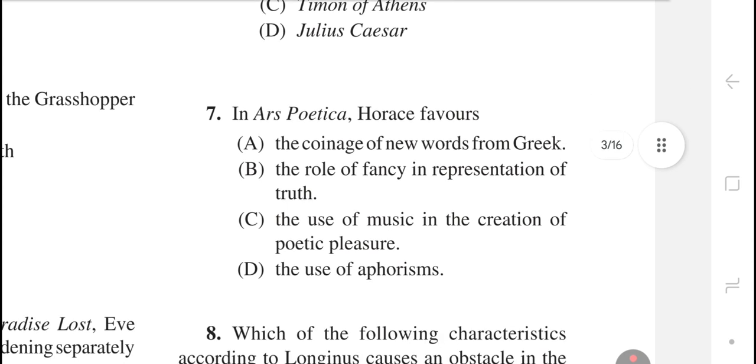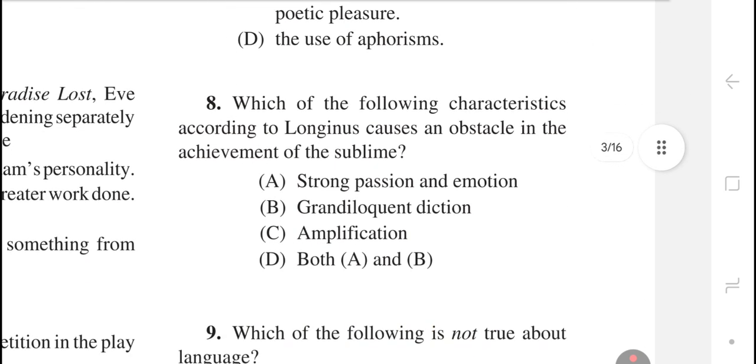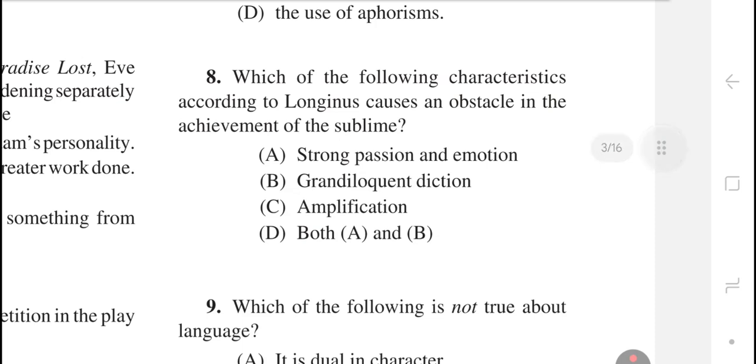Question number 7. In Ars Poetica, Horace favors. Answer is option number A, the coinage of new words from Greek. Question number 8. Which of the following characteristics, according to Longinus, causes an obstacle in the achievement of the sublime? The right answer is option number B, grandiloquent diction.